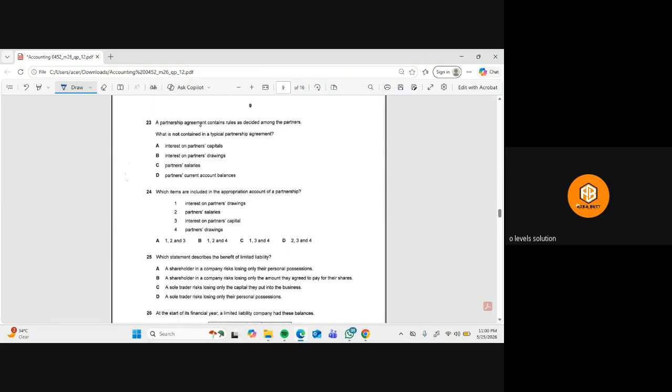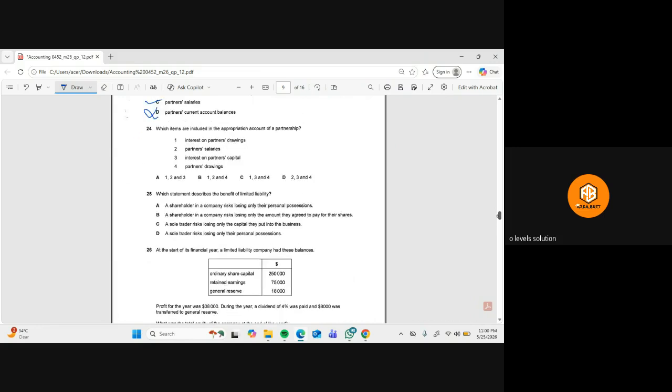Then a partnership agreement contains rules as decided among the partners, which does not contain a typical partnership agreement. Interest on partners' capital, yes, it is already decided. Interest on partners' drawings is decided. Partner salaries are decided. The partners' current account balance is never decided by them, because this can change every year.